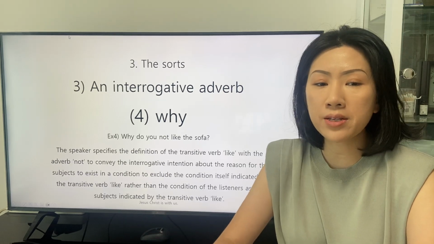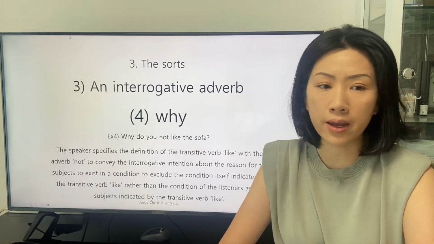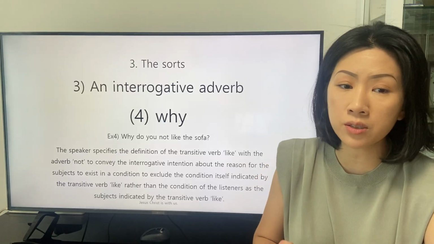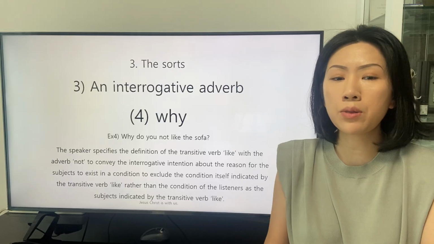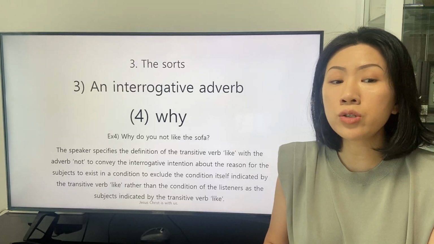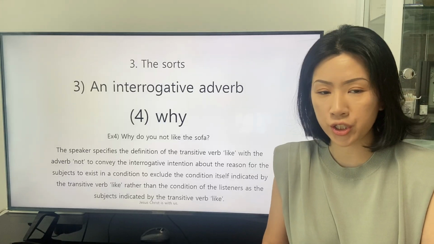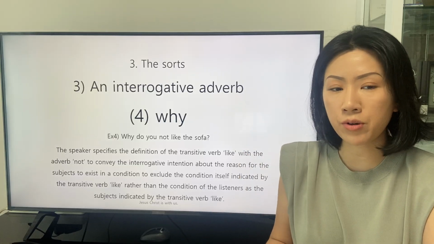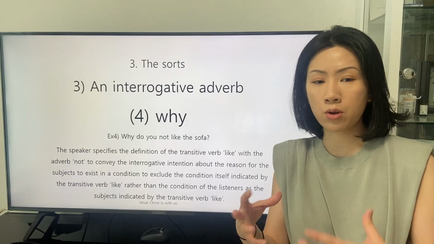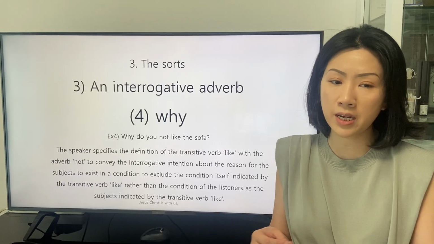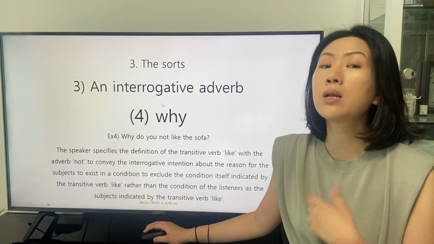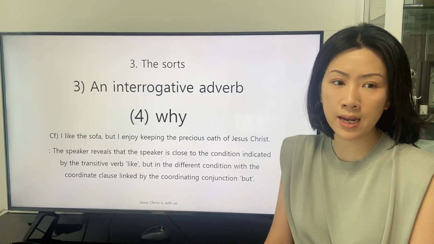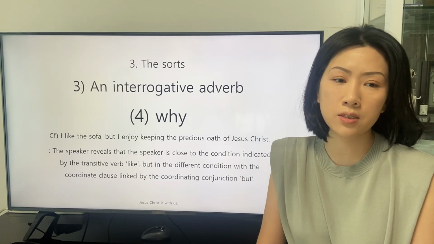The speaker specifies the definition of the transitive verb like with the adverb not to convey the interrogative intention about the reason for the subject to exist in a condition, to exclude the condition itself indicated by the transitive verb like rather than the condition of the listeners as the subject indicated by the transitive verb like. One of the responses is stated as the conference.